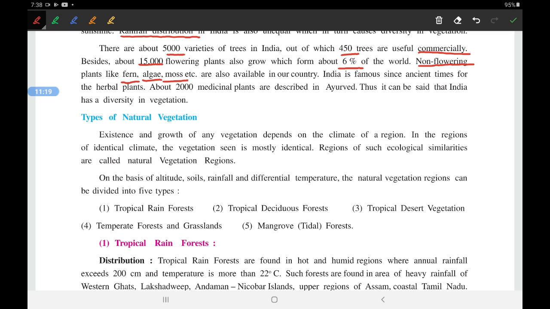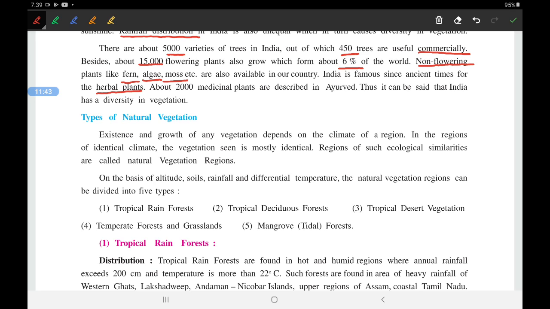India has been famous since ancient times for herbal plants. Herbal plants are not only important, they are a way of life for us. We use herbal plants in our day-to-day life in everything that we do. Like your mother putting tulsi into tea, that is a herbal plant. You are eating turmeric, that is haldi, which is also a plant.